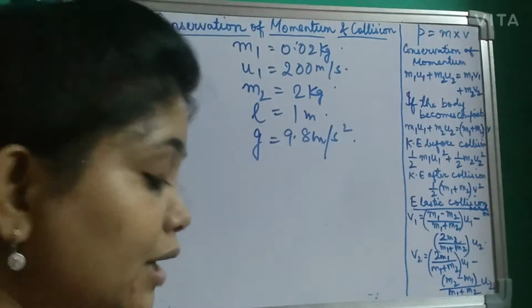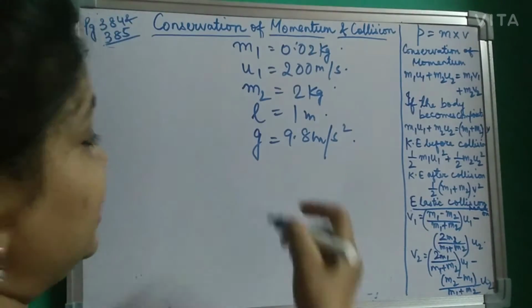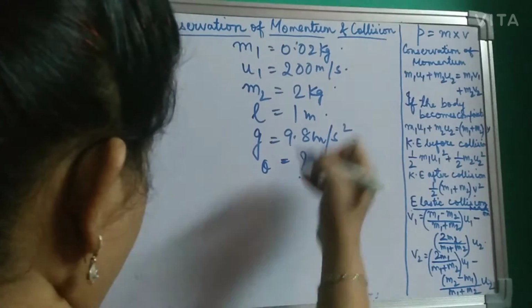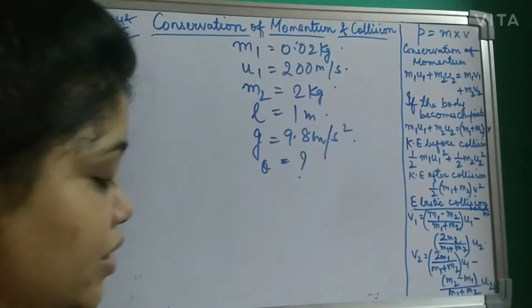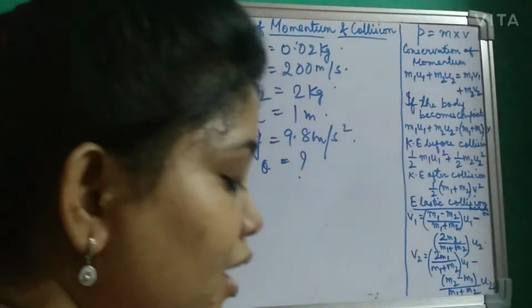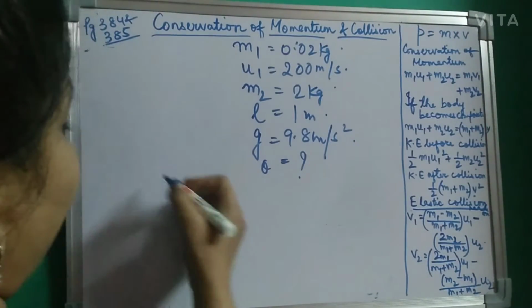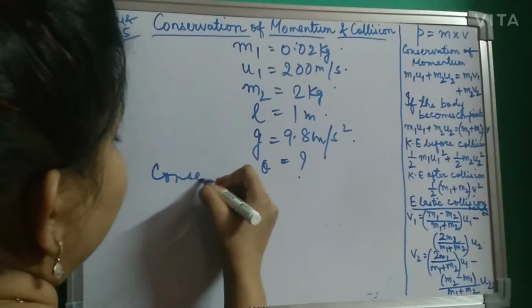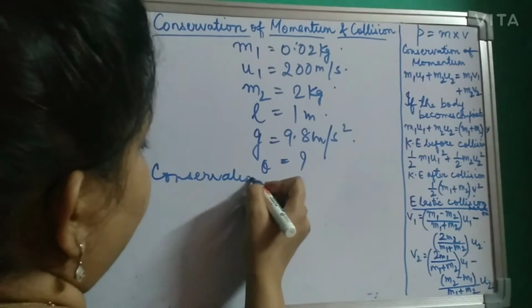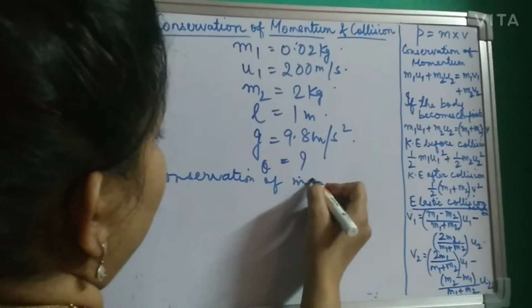So here you are asked to find the inclination theta. Here you see that when the bullet hits the wooden block, it gets embedded. So first you will apply the conservation of momentum.